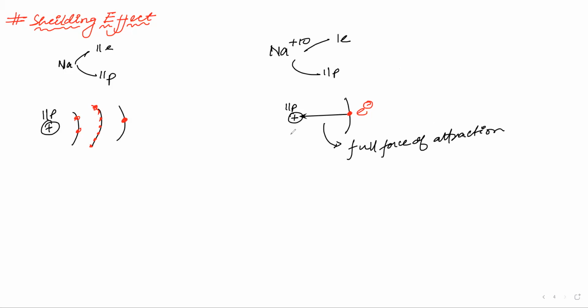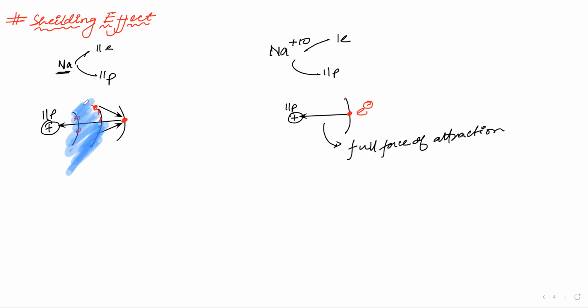Now let us consider this case when you have neutral sodium, having 11 electrons and 11 protons. This electron will also experience a pull from the nucleus, but it will also see the inner electrons, and will be repelling them. That means they are not letting it experience the whole of 11 protons. They are shielding the valence electron.